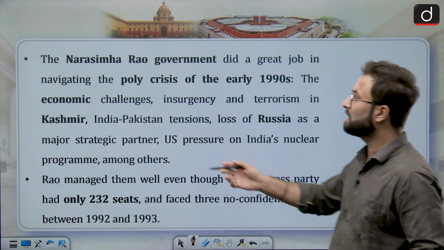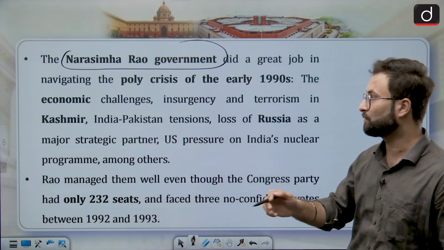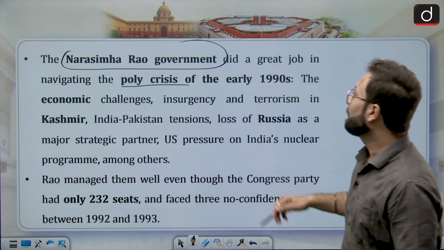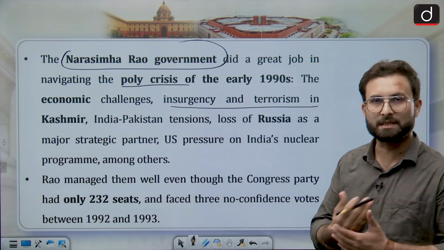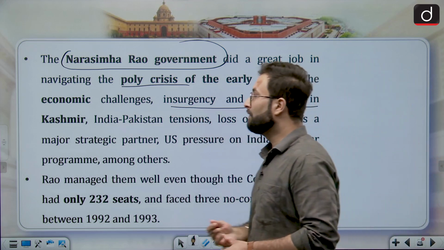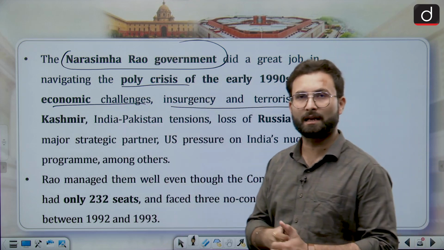However, coalition governments have also generally done well on foreign policy questions in the past. As I already discussed, at the time of Narasimha Rao's government, we were going through various crises. There was the Gulf crisis. We had the issue of insurgency and terrorism in Jammu and Kashmir. We had economic challenges like the BOP crisis at that point of time.